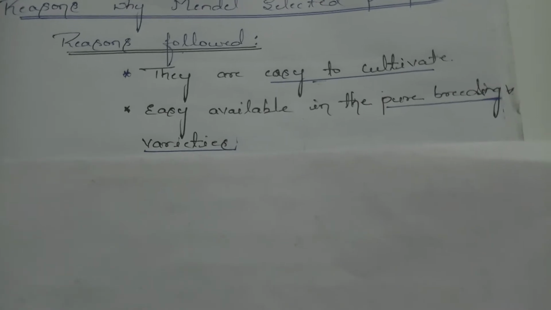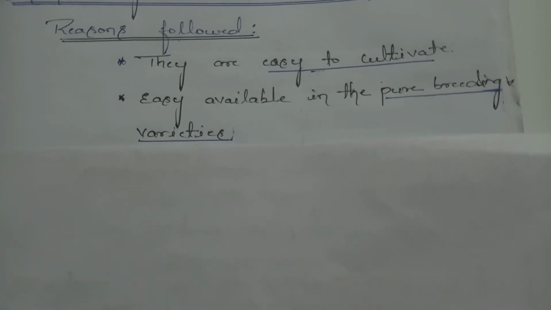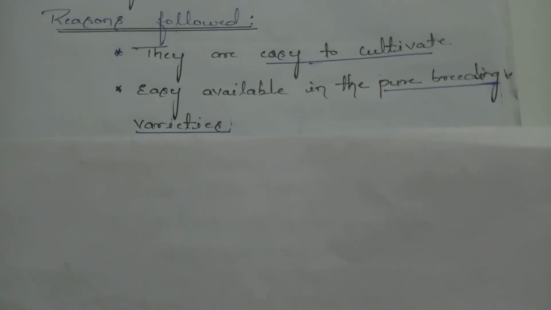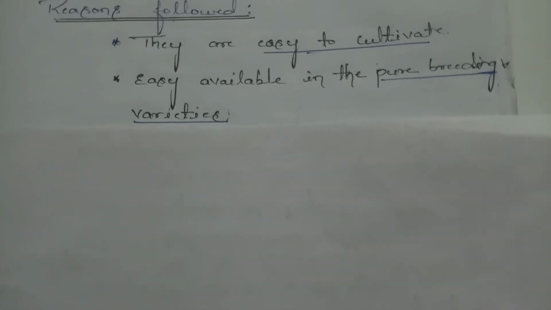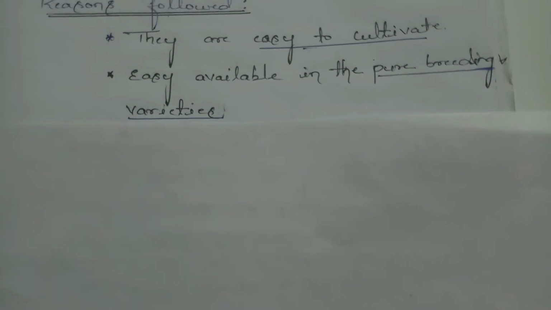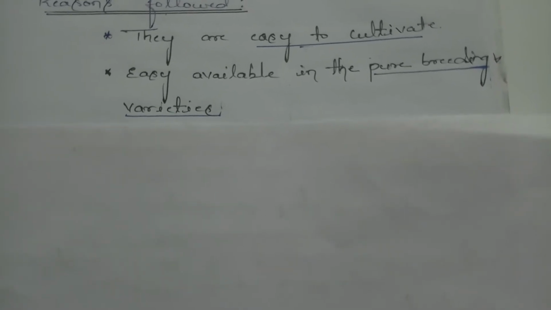Next, easy availability of pure breeding varieties. It was known that there was availability of the pure breeds of the plants, which was easier for him. So he selected the pea plants; this is the second reason.